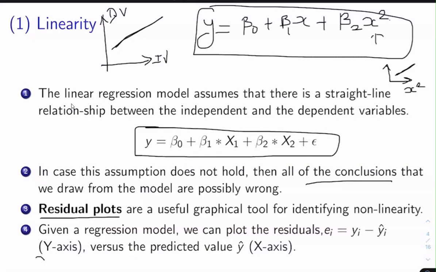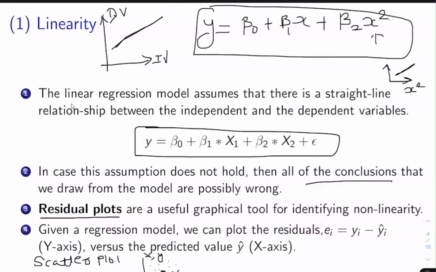We have seen the scatter plot, where we plot different input variables or the output variables, and it gives us a rough estimate of what kind of relationship exists between the input variables and the output variables.